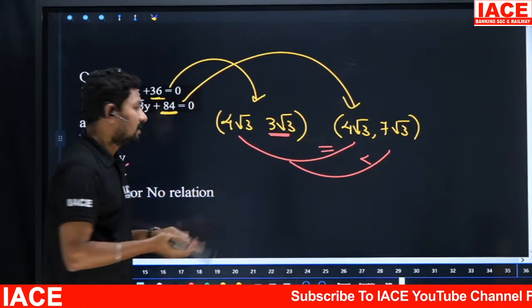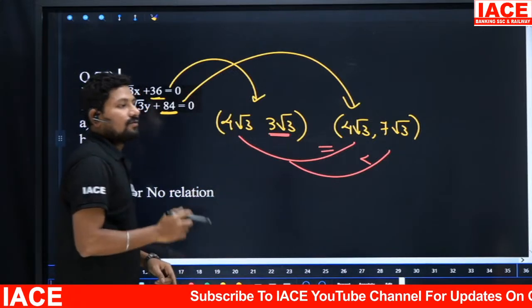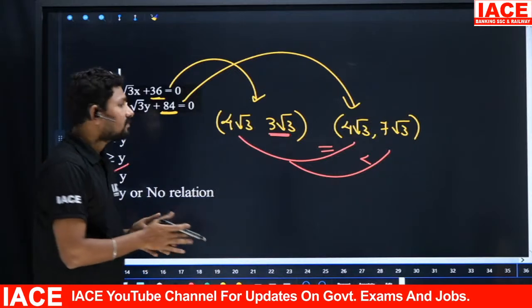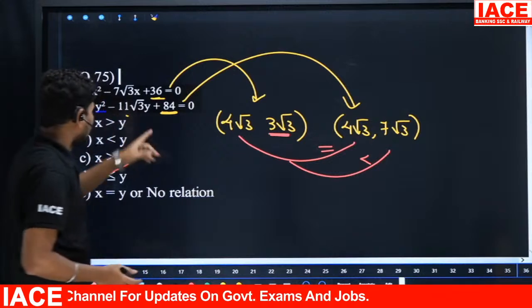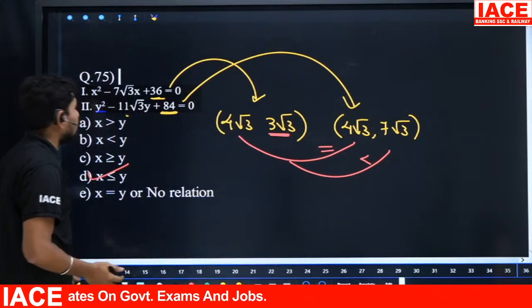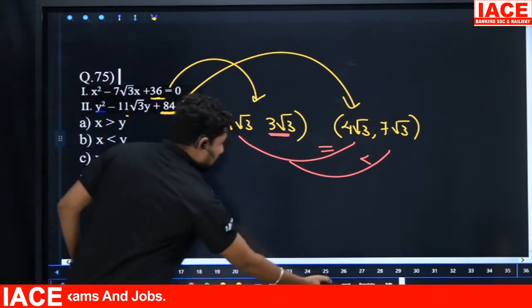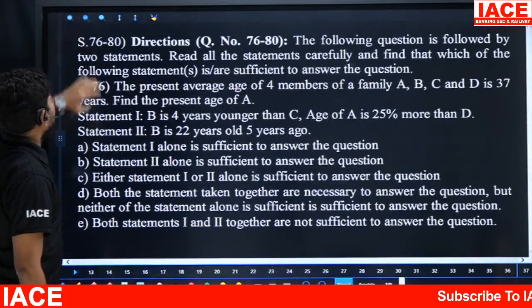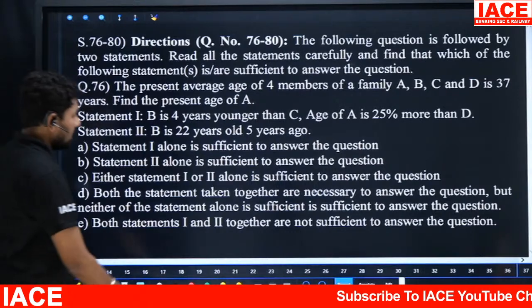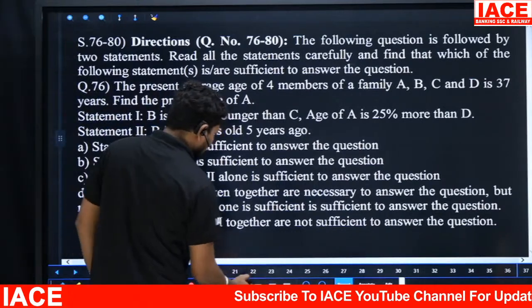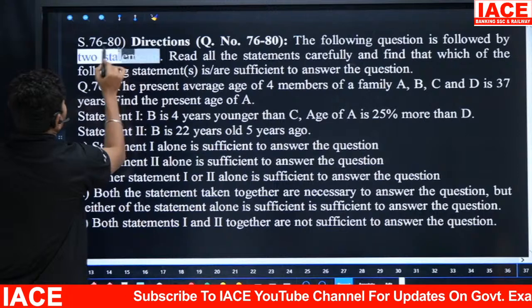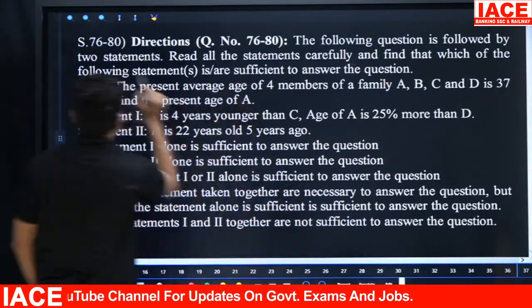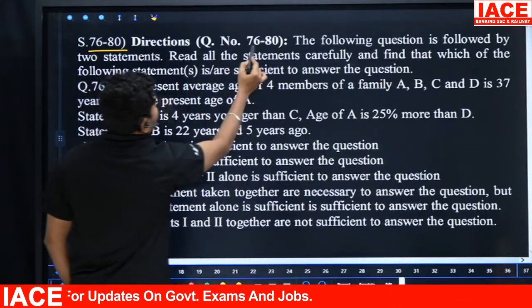15 questions completed. Now we'll go for the data interpretation. Before going to the data interpretation, we have to solve the different cases also. Like, after 75, what questions are there? Just we have to check. Yes, they are given questions. It is 76. Question 76 belongs to the direction based questions. Look at the directions here. For question number 76 to 80,